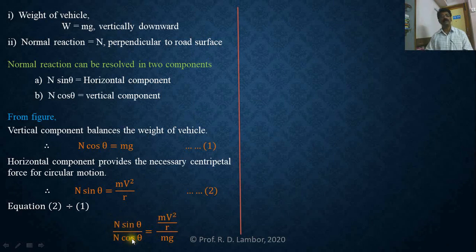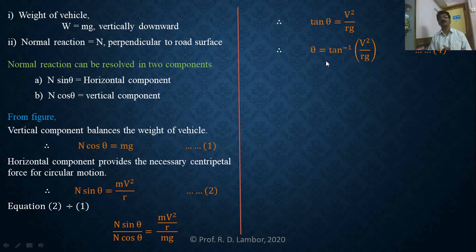Sin theta upon cos theta, can you tell me what is the ratio? Sin theta upon cos theta, what does it give? Tan theta, yes. And what is remaining on the right hand side? v square upon rg. You see in the next step, tan theta equal to v square upon rg. Equation 3. After that, theta equal to tan inverse of v square upon rg. What is this expression? What is theta?